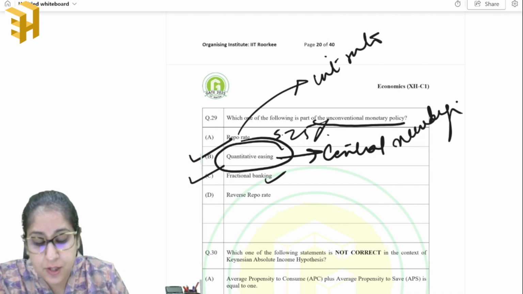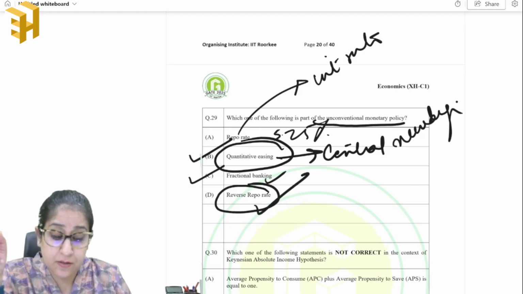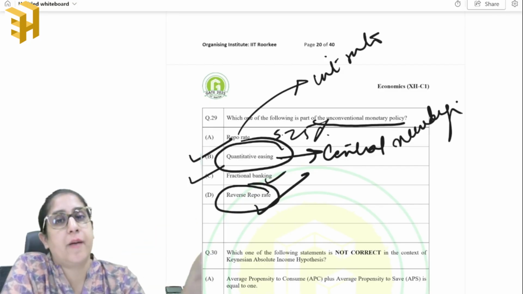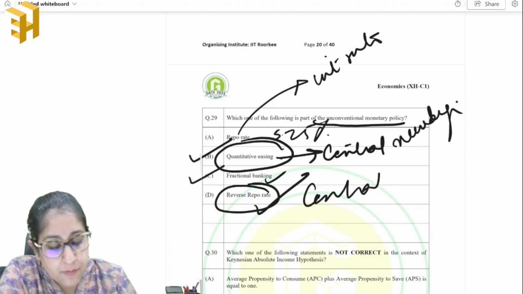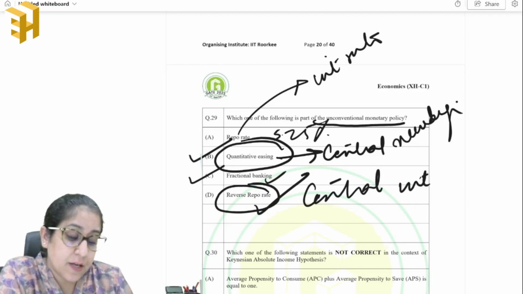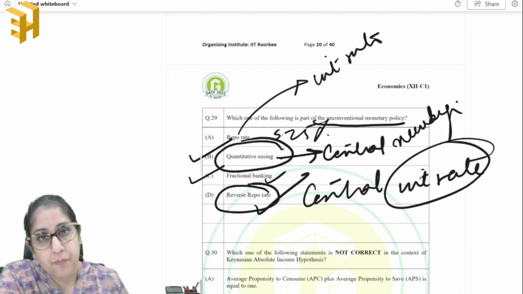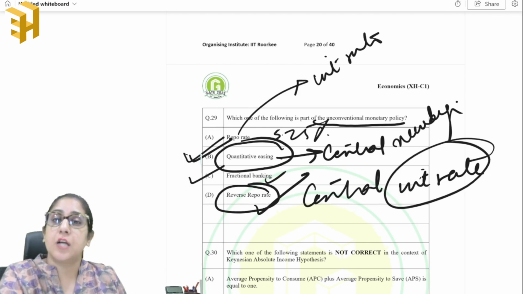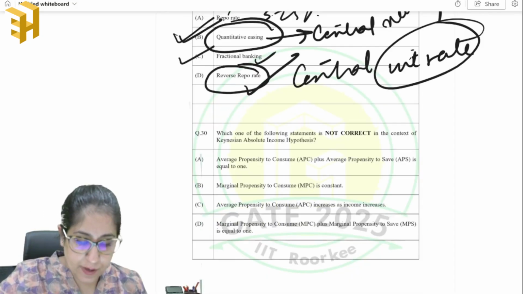Okay. And then it is the reverse repo rate, where it is the interest rate that the central bank will pay to the commercial bank for borrowing requirements. So if the central bank needs some money or wants to borrow from the commercial banks, the interest rate that the central bank will pay to the bank is called your reverse repo rate. So the answer to this is quantitative easing, which is a part of the unconventional monetary policy. Okay, moving on to the next question.